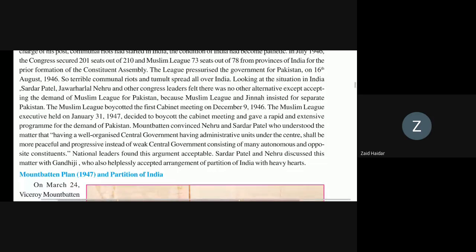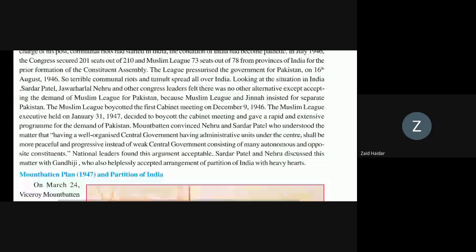Mountbatten convinced Nehru and Sardar Patel to organize a central government with units under the center. Okay, understood?